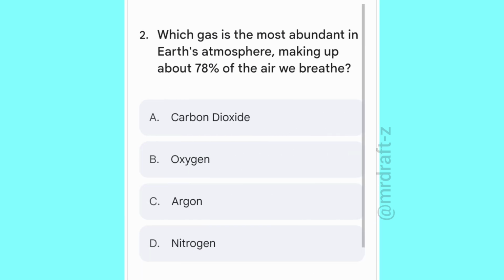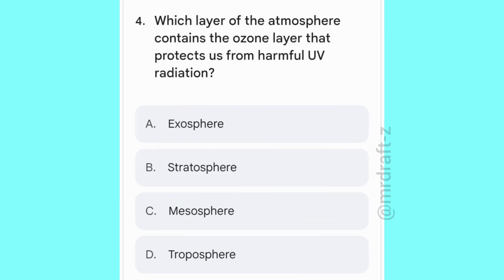Which gas is the most abundant in Earth's atmosphere, making up about 78% of air we breathe? Options are carbon dioxide, oxygen, argon, nitrogen. Correct option: nitrogen. Which layer of the atmosphere contains the ozone layer that protects us from harmful UV radiation?